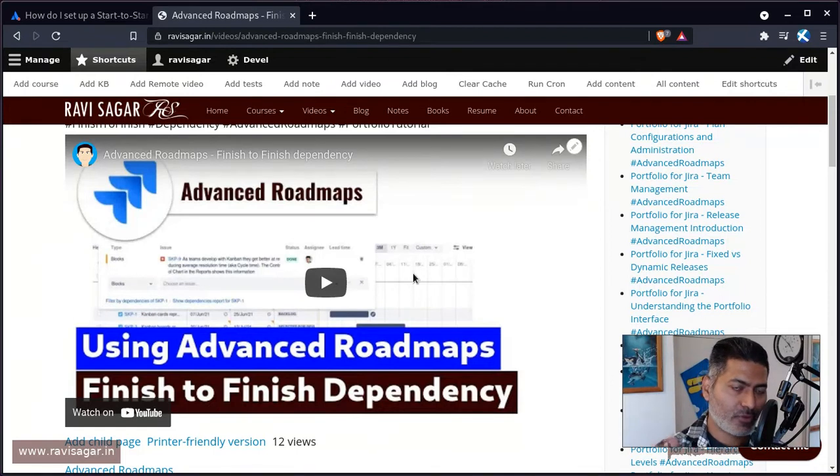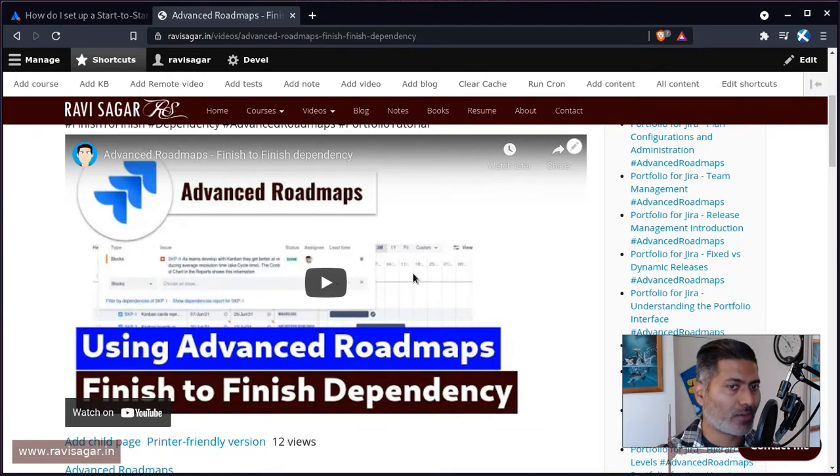So if you specify this using the blocks issue link, I mean, it can be any issue link type, by the way, but advanced roadmap will plan them sequentially. So task A will be scheduled first, and then task B will be scheduled. But you can also change the configuration. There is a configuration in the plan on how to configure it. Instead of sequentially, you can also configure dependent items concurrently.